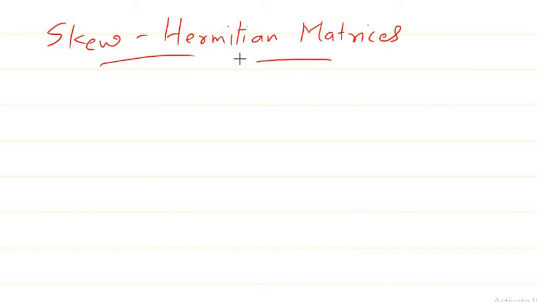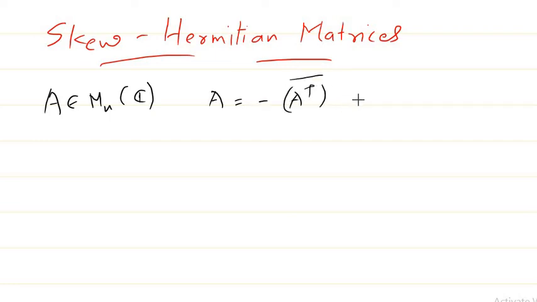So the next kind of matrices are skew symmetric matrices, and we'll see what kind of matrices are known as skew Hermitian matrices. If you take a matrix A from M and C, then we say A is skew Hermitian if A is equal to minus A transpose whole conjugate, or minus A conjugate transpose. It's simply a negative sign apart from what we have seen last.